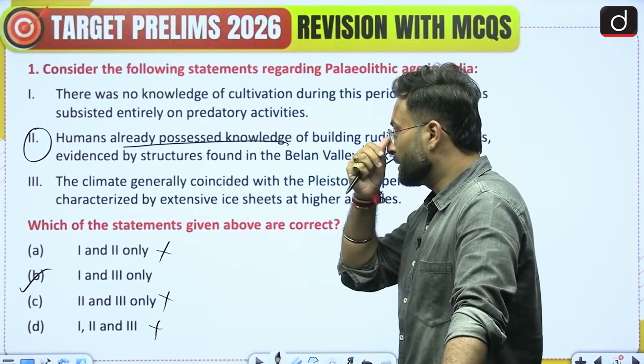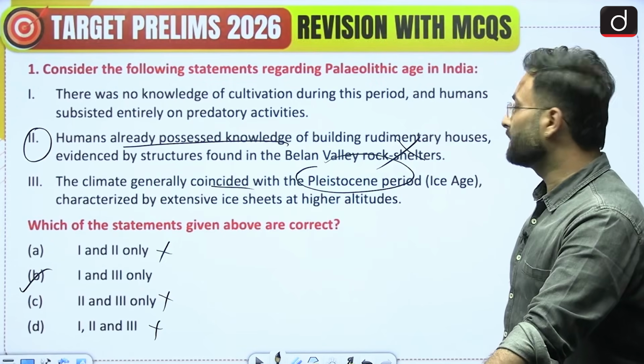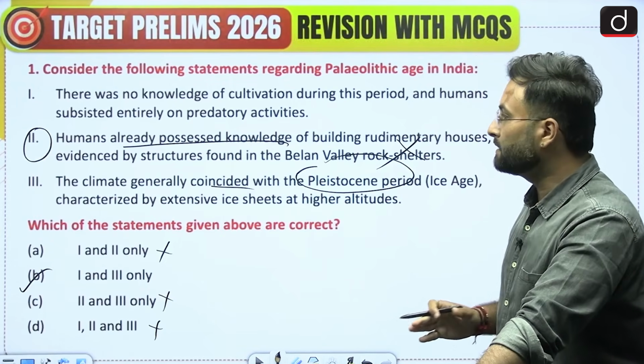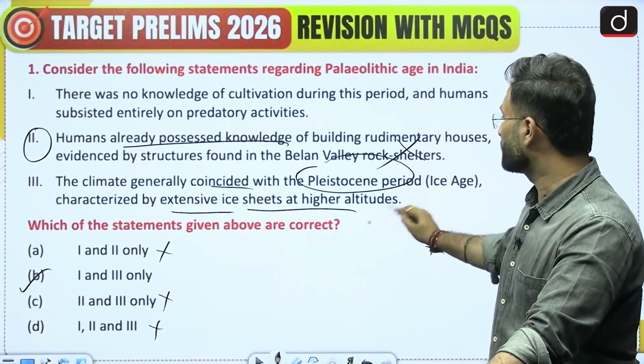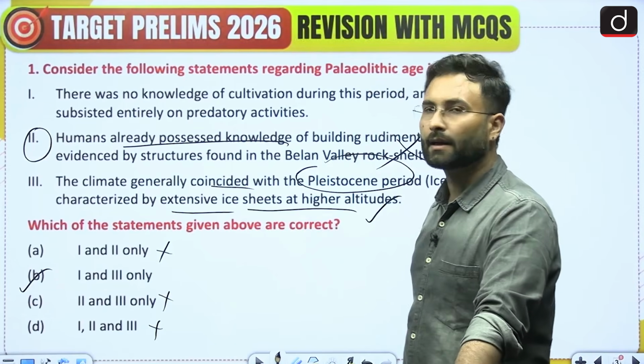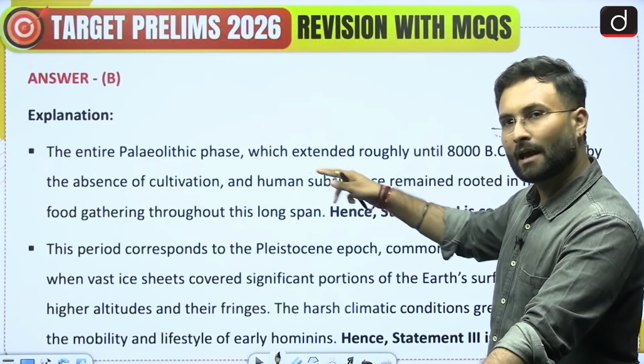Now coming to the third statement, the climate generally coincided with the Pleistocene period, that is generally called the Ice Age, characterized by extensive ice sheets at the higher altitude. So this is correct. So we can say that option B would be your right answer. Here you can see option B is your right answer. These explanations I have already told you.